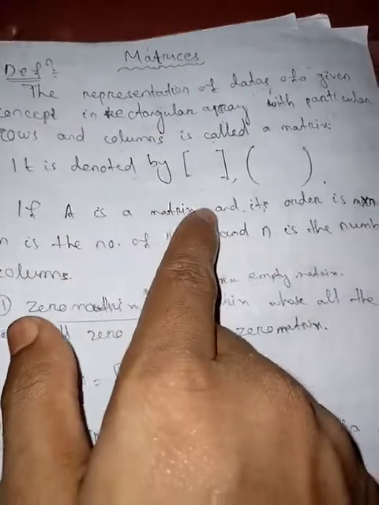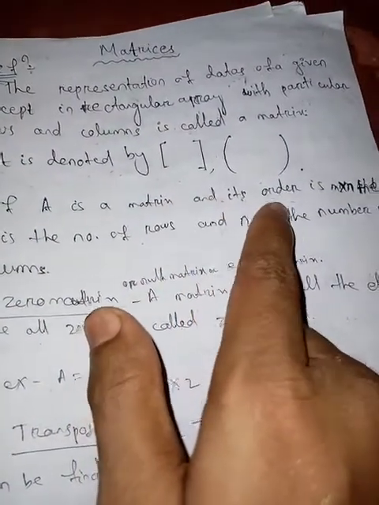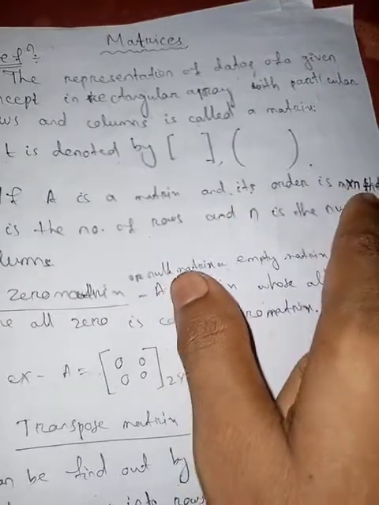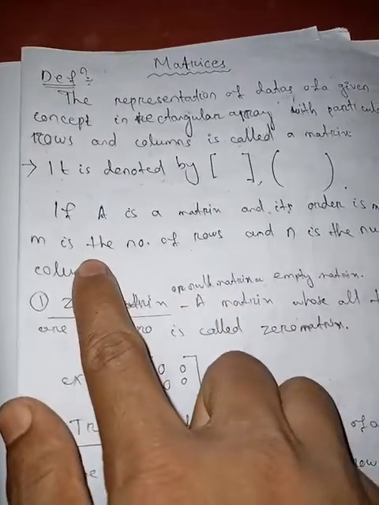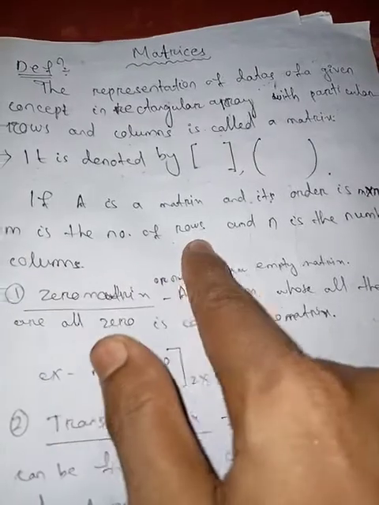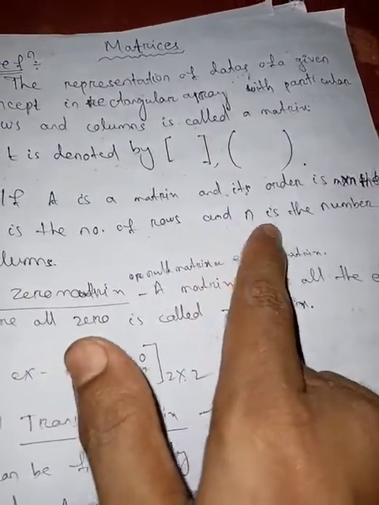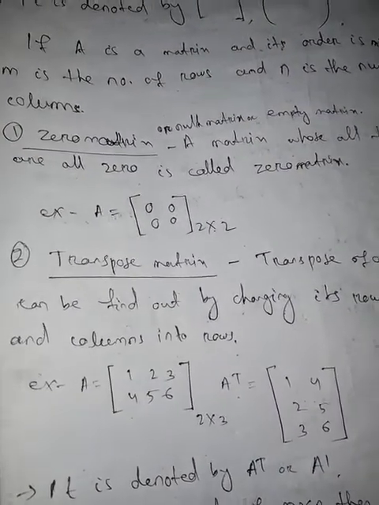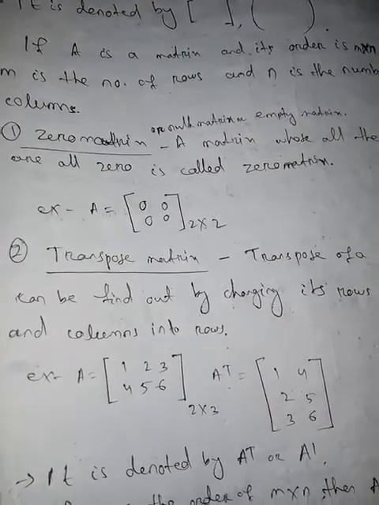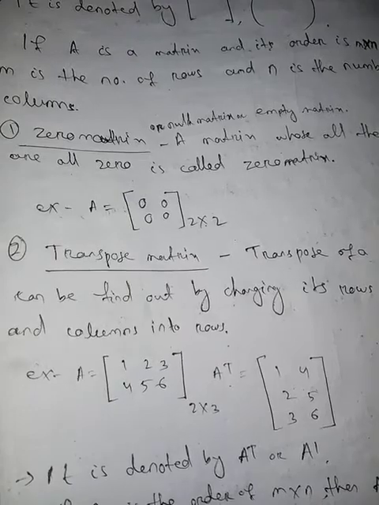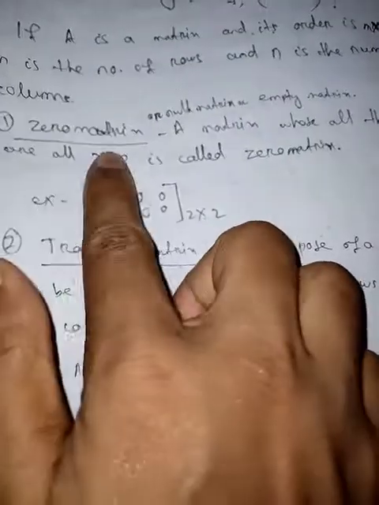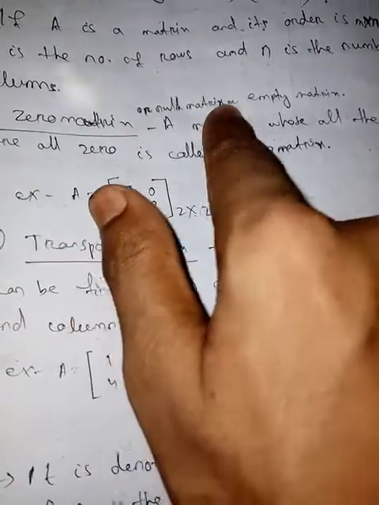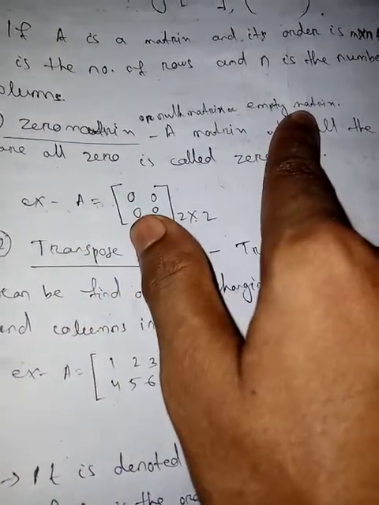If A is a matrix and its order is m cross n, or m by n, then here m is the number of rows and n is the number of columns. Now we will learn the types of matrix. First we go to the zero matrix, which can also be called a null matrix or empty matrix.